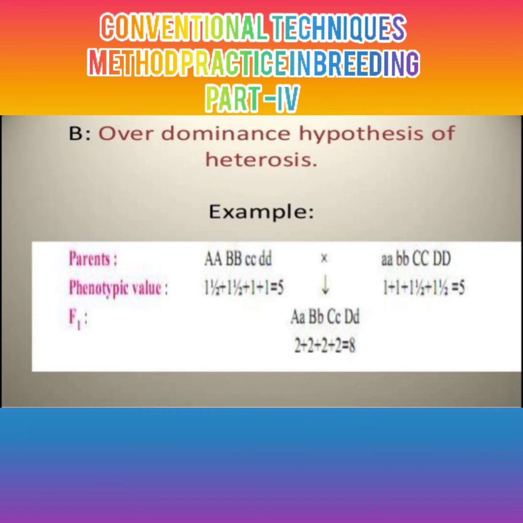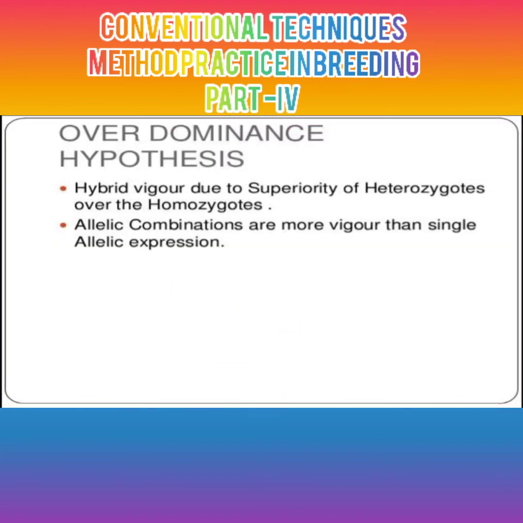There is a capital 3, where one gene is dominant and the other gene is recessive. That also explains the overdominance hypothesis. The hybrid vigor is due to the superiority of the heterozygote over the homozygous allelic combination, which has more vigor than the single allelic expression.